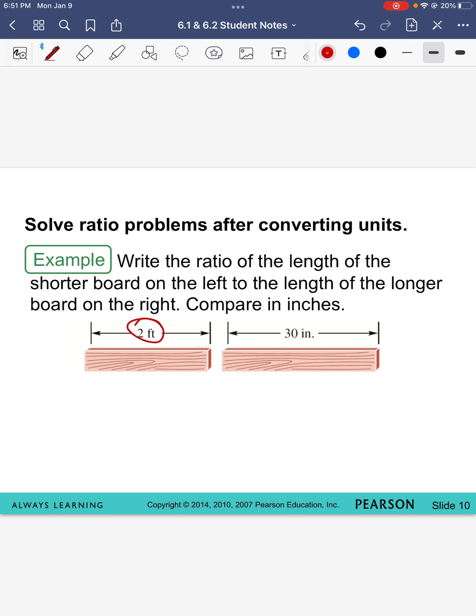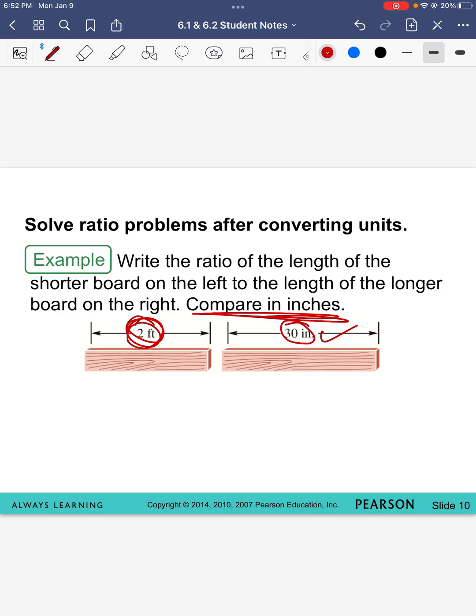So it's giving me 1 in feet and 1 in inches. That's a pretty big problem because it's asking me to compare in inches. What do you think I'm going to do? This one's already in inches, so that's good. But what do you think I'm going to do with this 2 feet to change that one to inches?